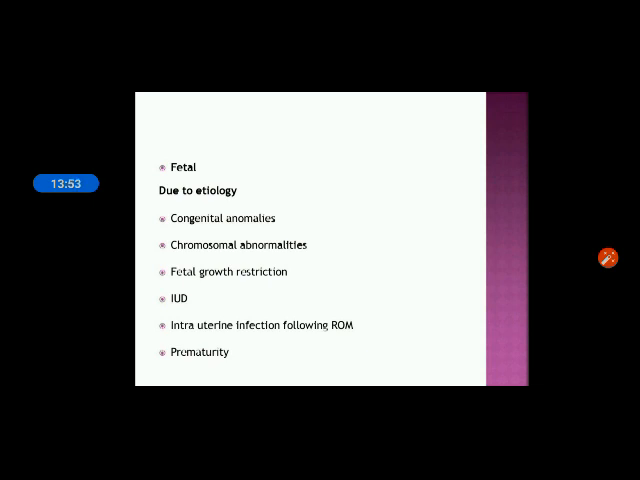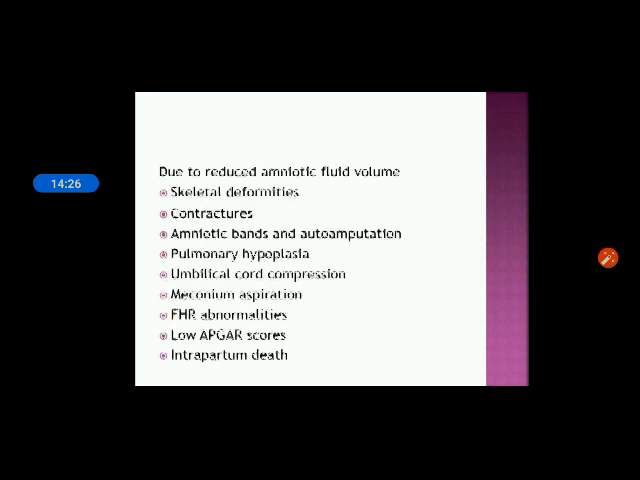Then intrauterine infection following rupture of membrane. When the rupture of membrane is present before the completion of the term, before the completion of the 37th week of gestation, that will lead to further infection, and that infection will lead to intrauterine infection. The next is prematurity. Prematurity means the baby will be delivered before the completion of the term, before the completion of 37 to 38 weeks of gestation. So these all are the complications present in the fetus.